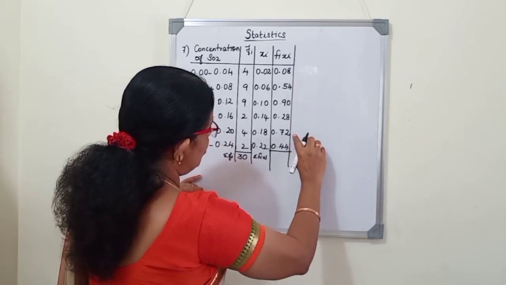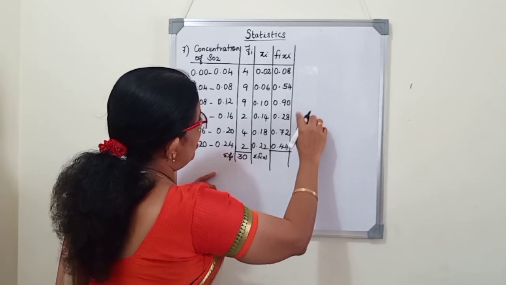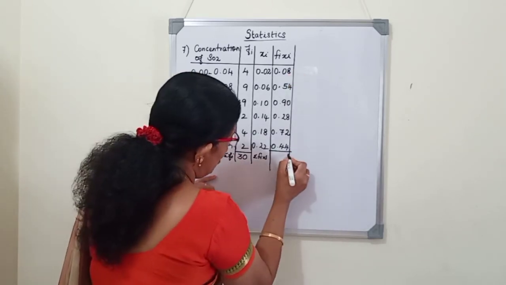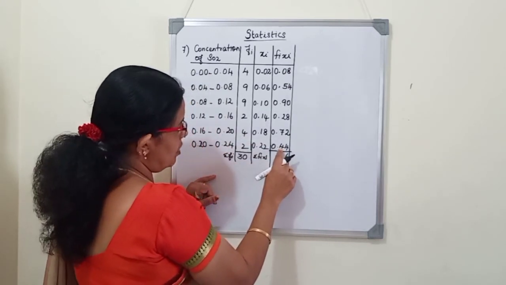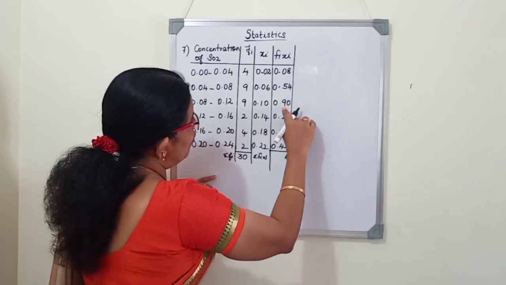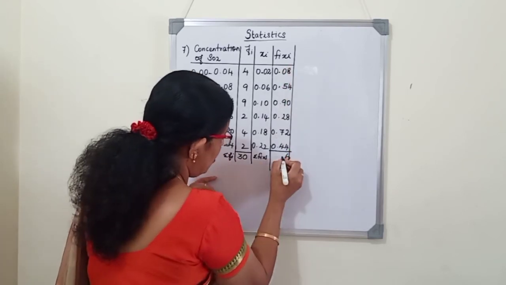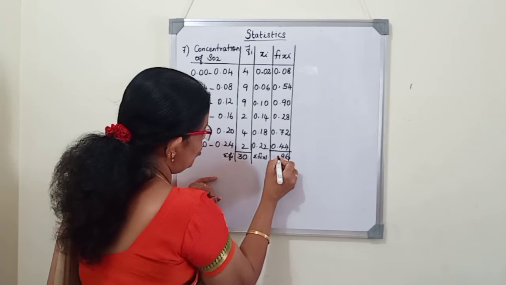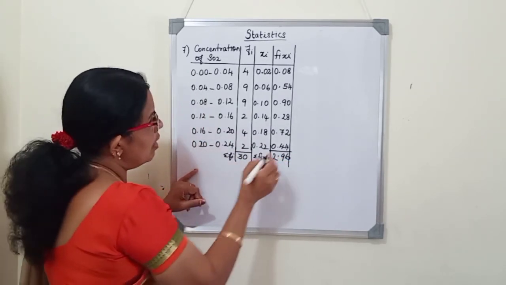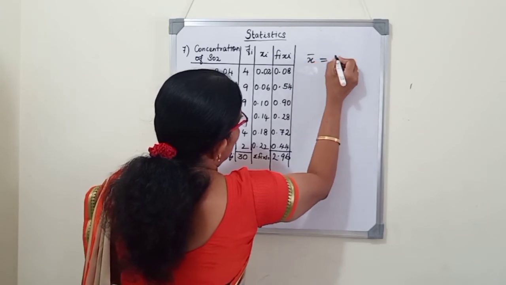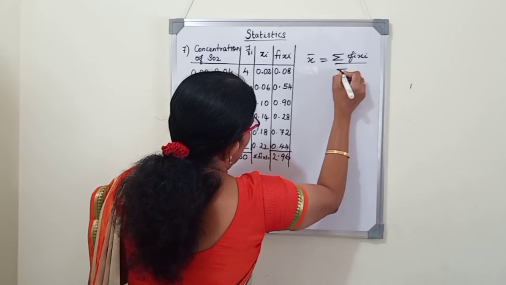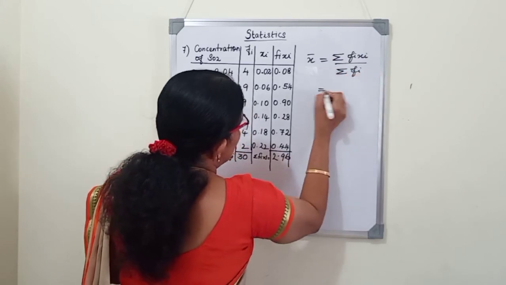So, here 4 plus 2, 6, 6 plus 8, 14, 14 plus 4, 18, 18 plus 8, 26, remainder 2, 2 plus 4, 6, 6 plus 7, 13, 15, 24, 29, remainder 2, so 2.96. That is sigma Fi Xi I had written here. So now we will find x bar is equal to sigma Fi Xi by sigma Fi is equal to